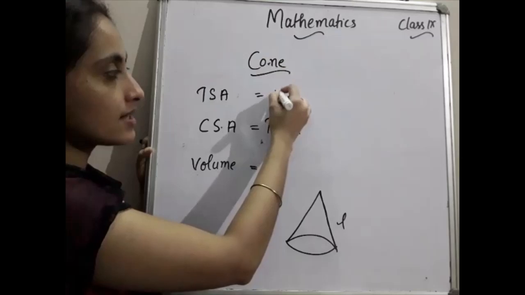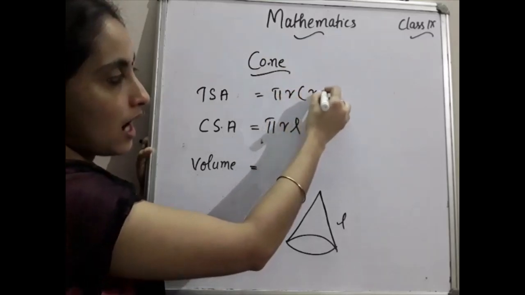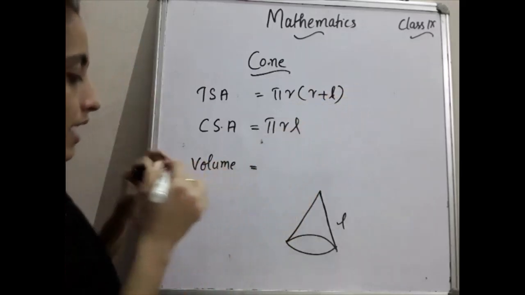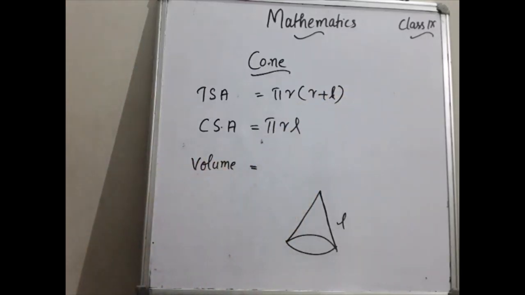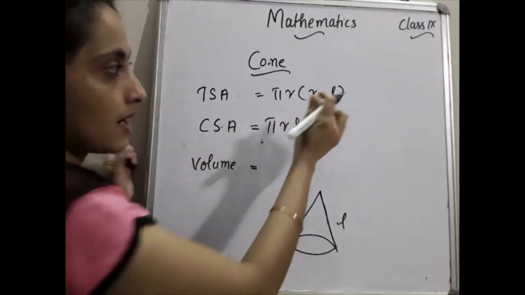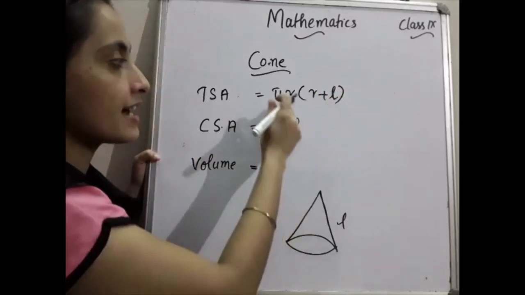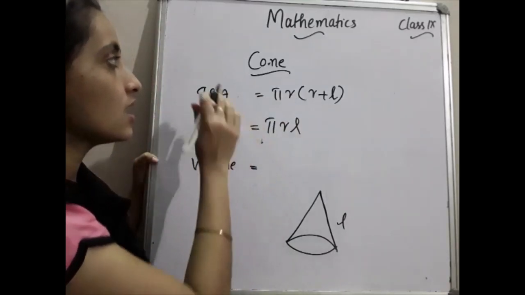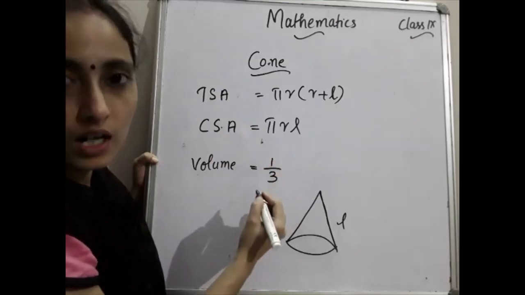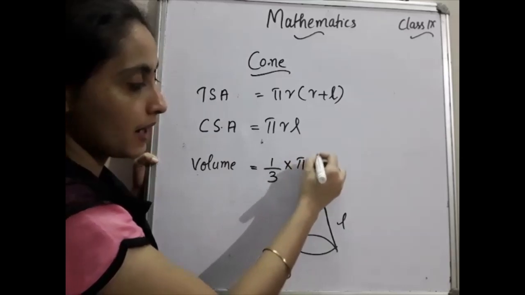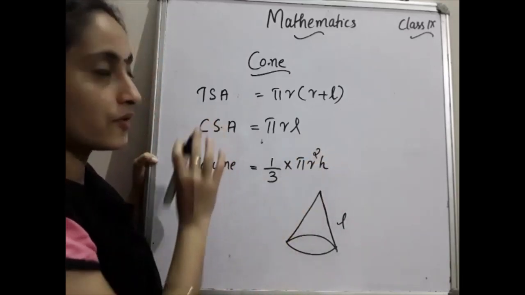And total surface area of the cone is pi r into r plus l. Okay, so please listen here carefully. Where r is the radius and l is the slant height. Then the volume of the cone is 1/3 of the volume of the cylinder. That is 1/3 into the volume of the cylinder, which is pi r square h. That is the volume of the cone.